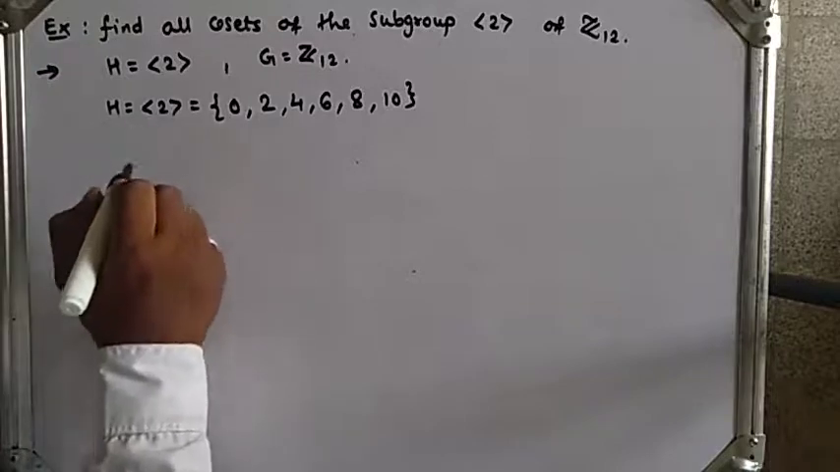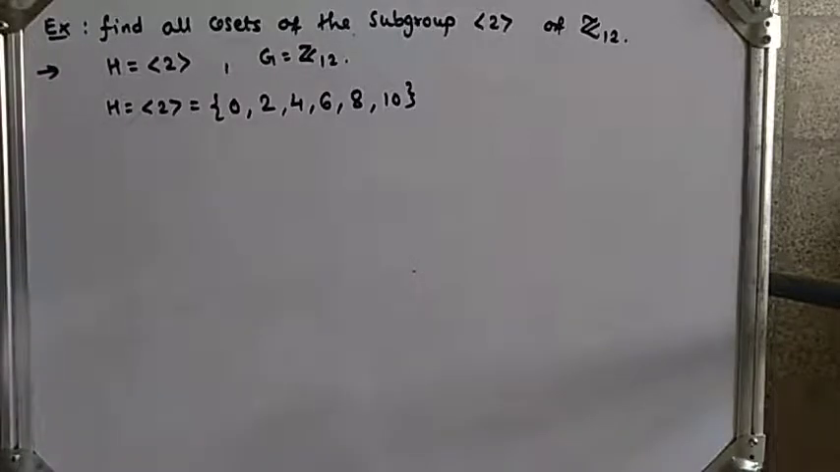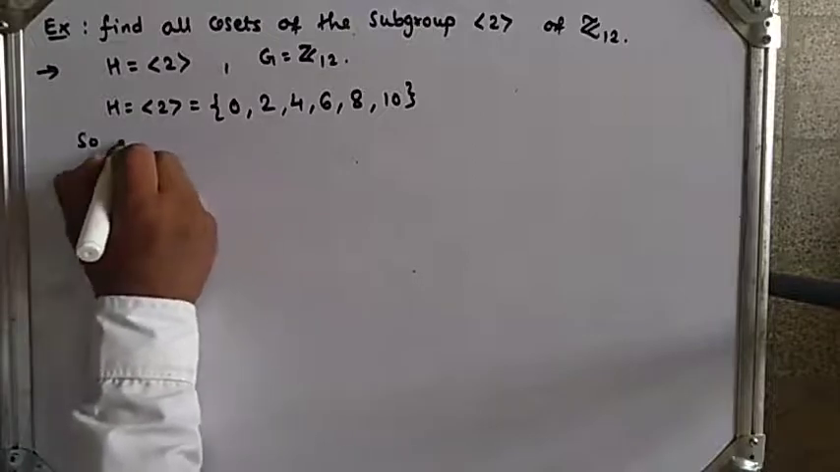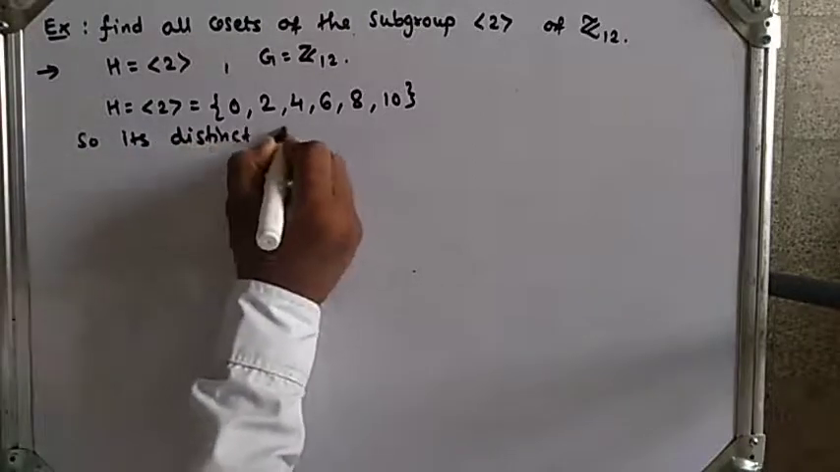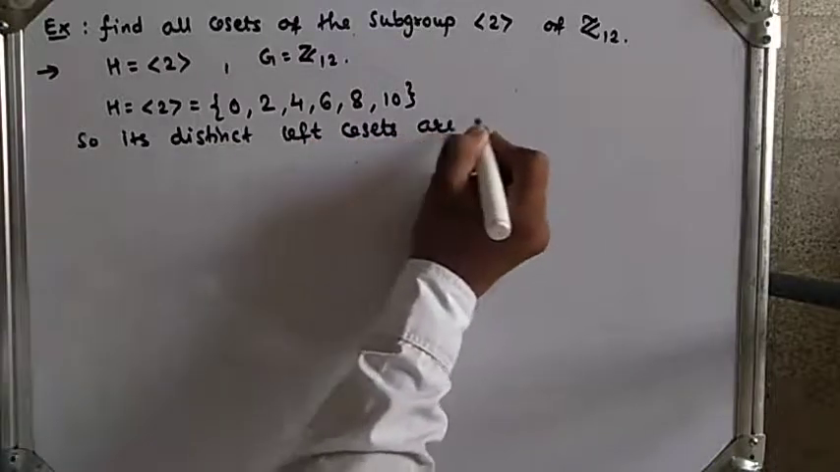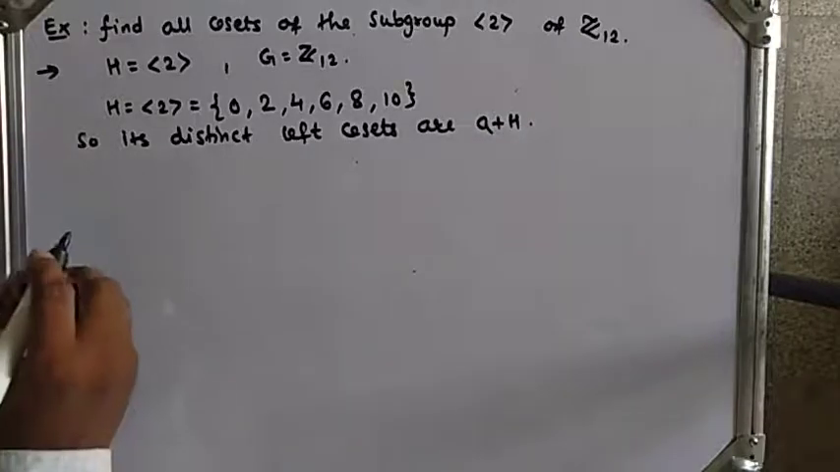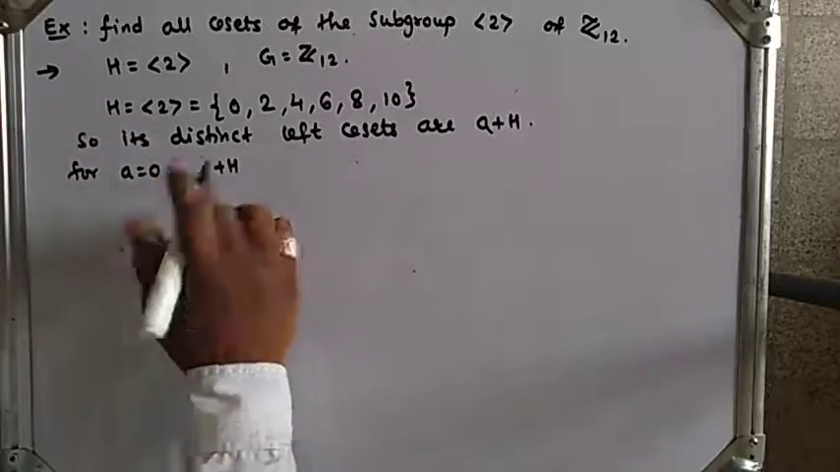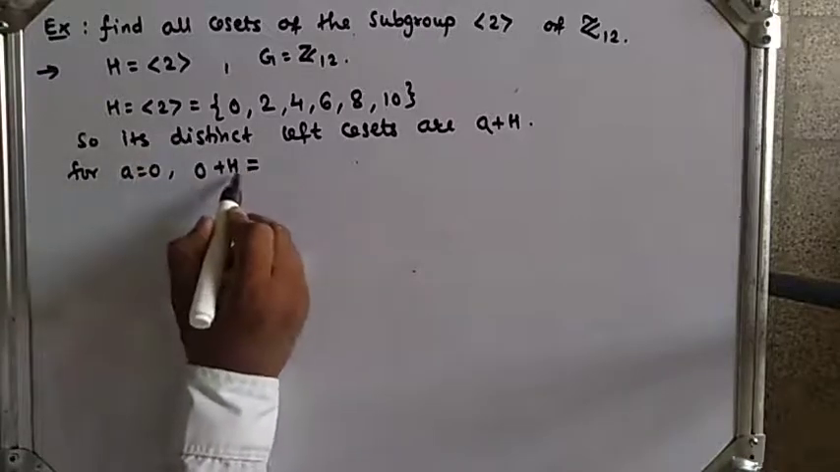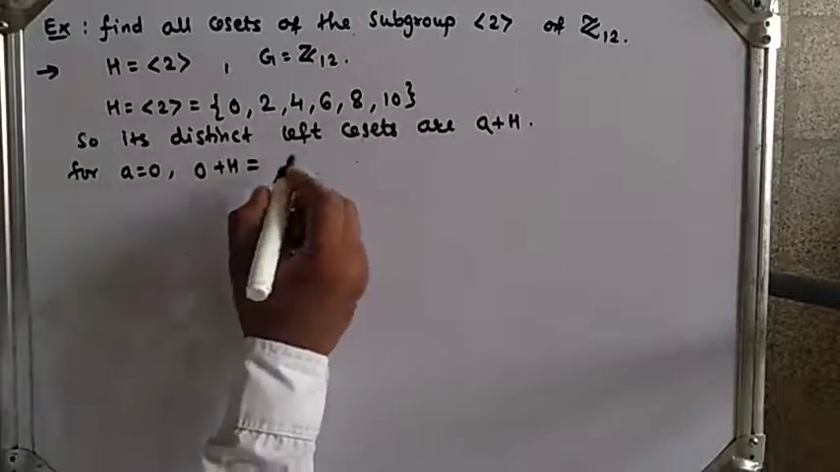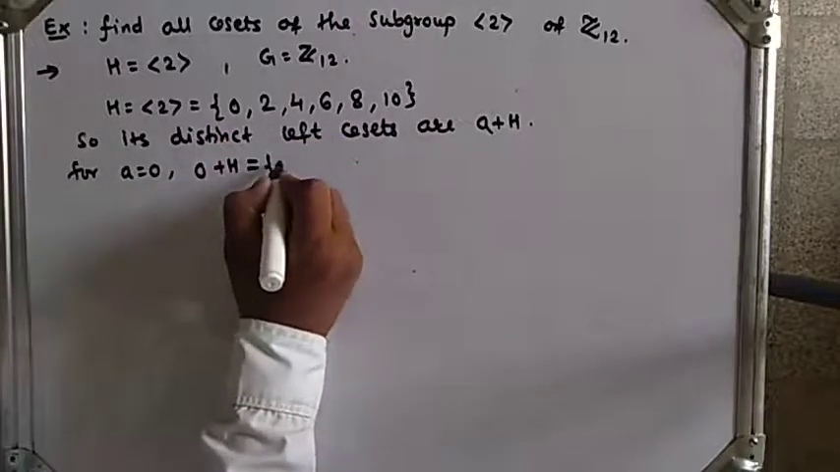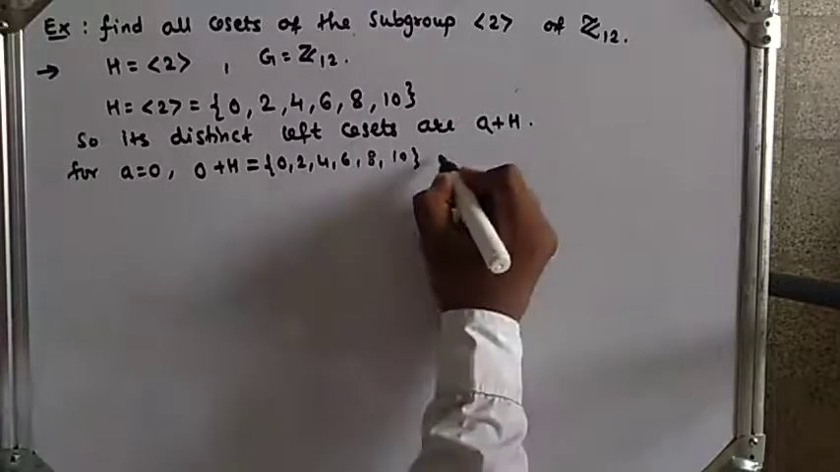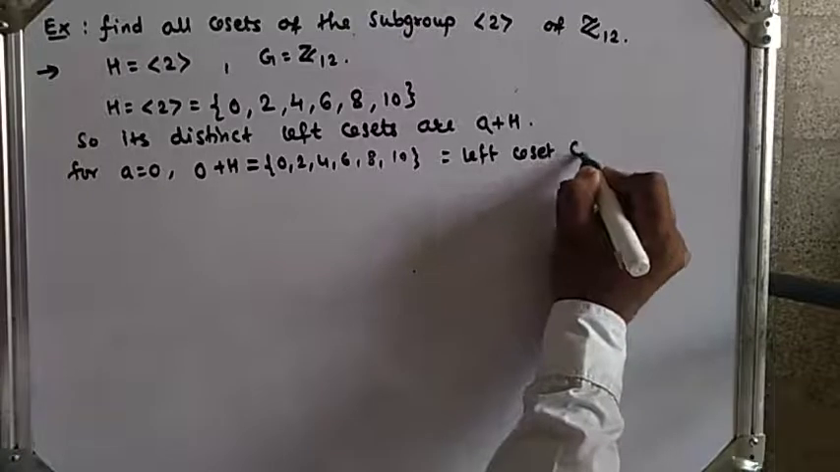Now the distinct left cosets are of the form A plus H. For A equal to 0, we get 0 plus H. H has elements 0, 2, 4, 6, 8, 10, so if I add 0 to that set, we get again the same 0, 2, 4, 6, 8, 10. This is the left coset containing 0.